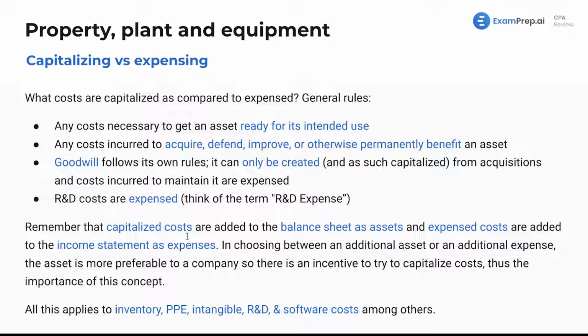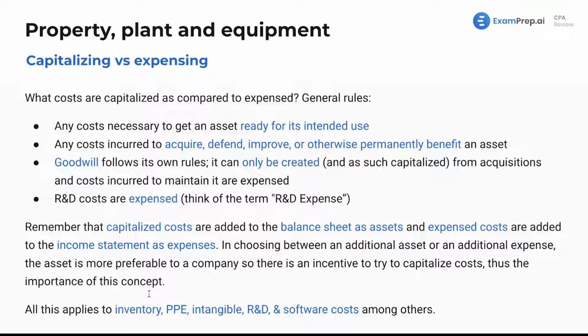Remember that capitalized costs are added to the balance sheet as assets, and expense costs are added to the income statement as expenses. In choosing between an additional asset or an additional expense, the asset is more preferable to a company, so that there is incentive to try to capitalize these costs, thus the importance of this concept.